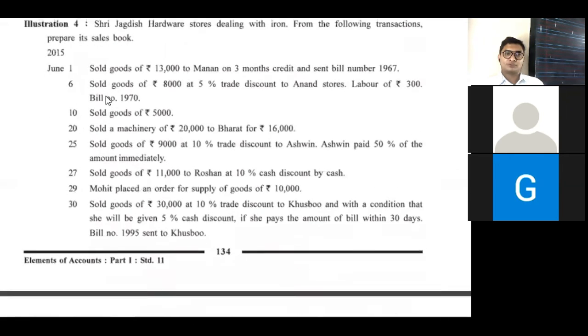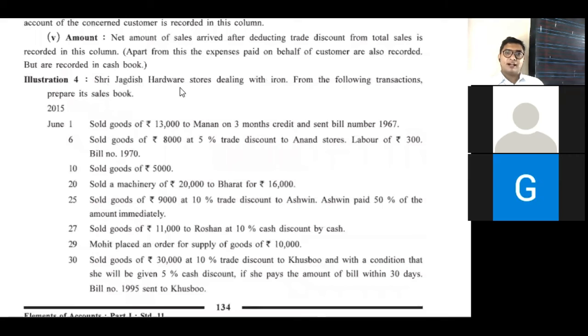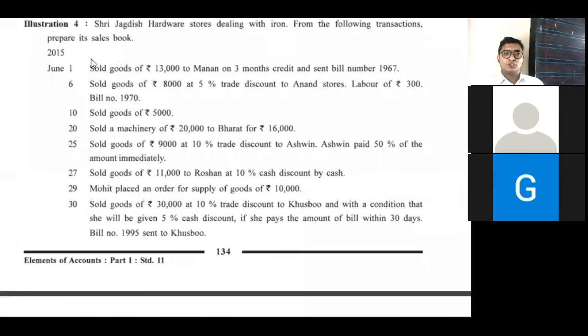Okay, so Sri Jagdish hardware stores dealing with iron. From the following transactions, record his sales book. 2015 June 1, sold goods 13,000 to Manan on 3 months credit. Here all transactions are on the basis of sales, and we have to record only and only credit sales. So number 1, sold goods 13,000 to Manan on 3 months credit.